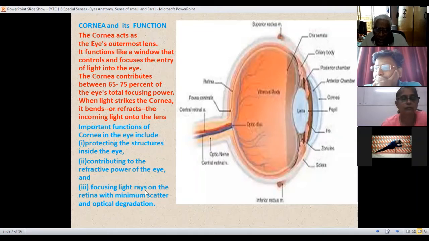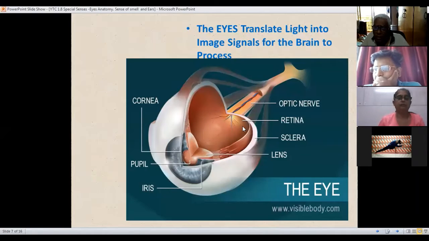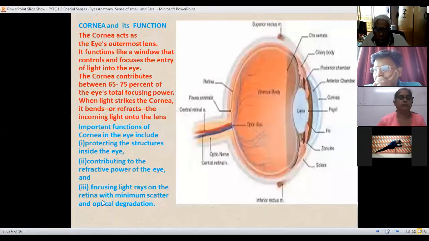Focusing the light rays on the retina with a minimum scatter and optical degradation. Retina, again you see, is at the back only. Focusing the light on the retina with minimum scatter and optical degradation.